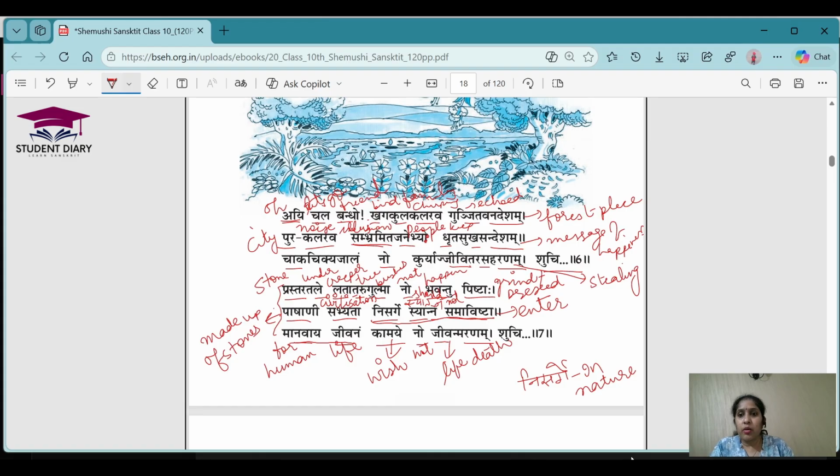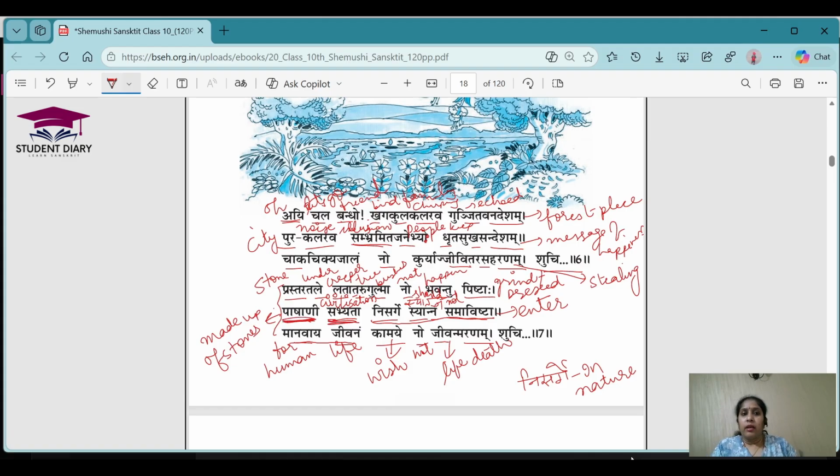Right? I am hoping this shloka is clear to all of you. So in this, one word is used as a visheshan. Sabhyata means civilization. So which civilization is he talking about? Pashani, which is made up of stones. Okay. So for sabhyata, the visheshan shabd used is pashani.